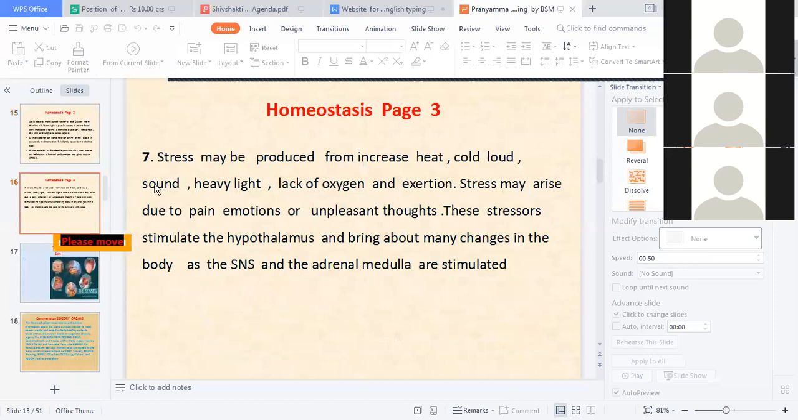Now, stress may be produced from increased heat, cold, loud sound, heavy light, lack of oxygen, and exertion. Stress may arise due to pain, emotions, or unpleasant thoughts. These stressors stimulate the hypothalamus and bring about many changes in the body as the SNS and the adrenal medulla are stimulated.